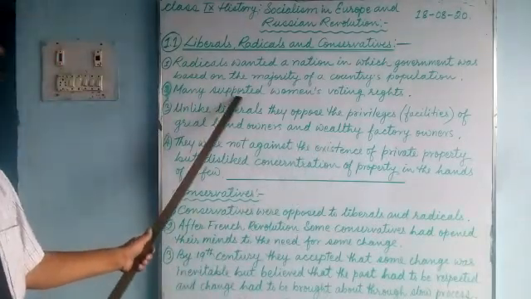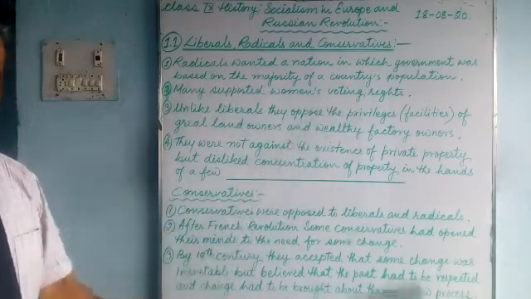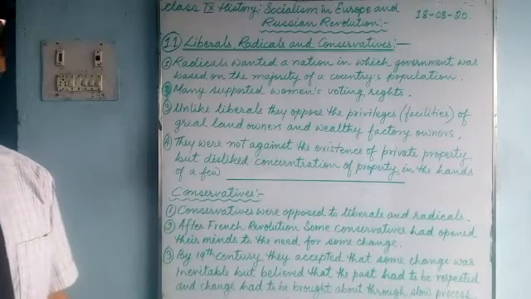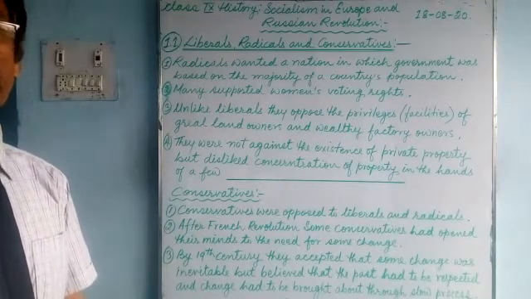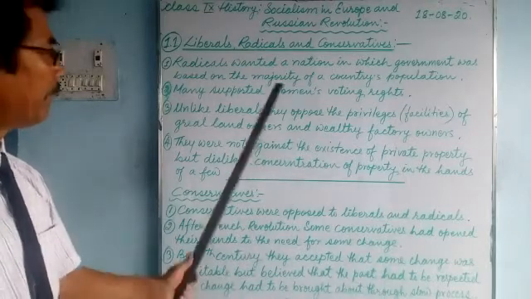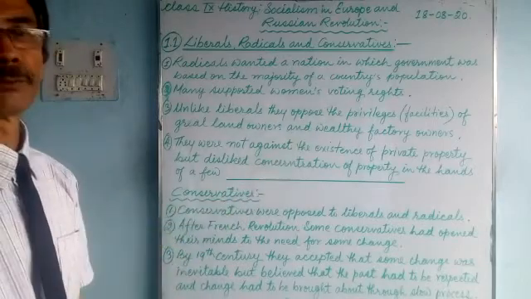Many supported women's voting rights. Previously, liberals never provided voting rights to women. Women were considered passive citizens. But radicals supported women's voting rights.